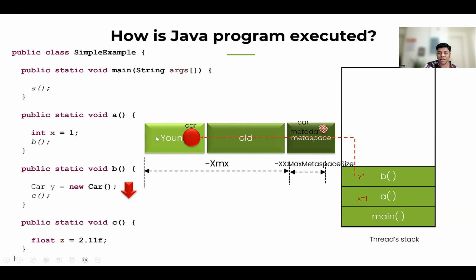Okay. Now the thread sees that the C method has to be invoked. Now C is added here. And if you see, z is a local variable and a primitive data type, 2.11f. So you can see it is added like this here. So now the thread has executed all the methods in this program. Now there's nothing more for it to execute. Now what will it do?